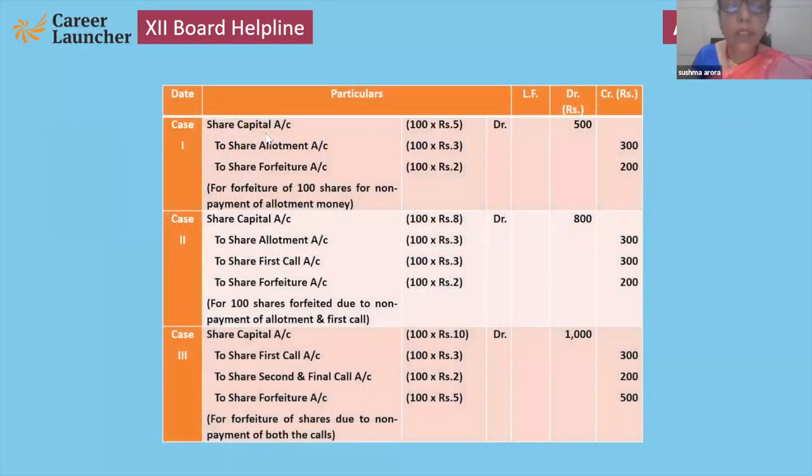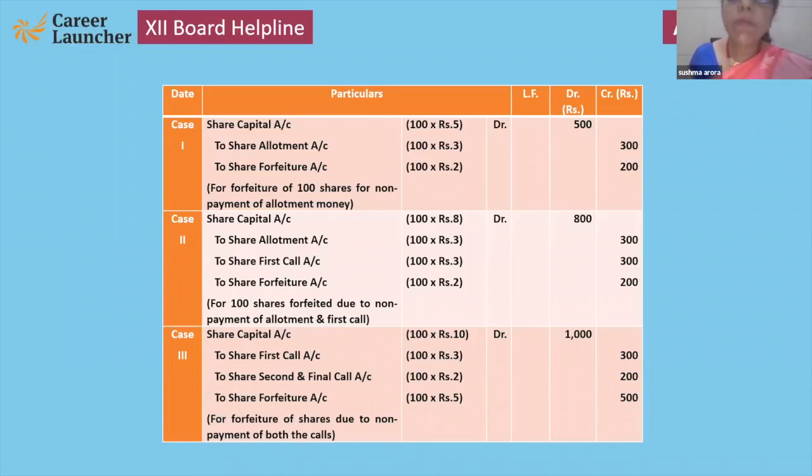First entry, please see that share capital debit to allotment, which is arrear and forfeited. Now up to 5 rupees only. Here, allotment and first call both are unpaid, non-payment. Then in the third entry, allotment paid, but first and second call not paid. Okay, please note it down.